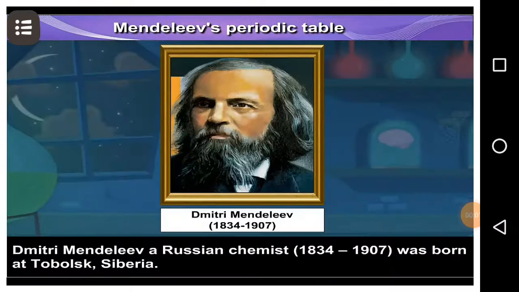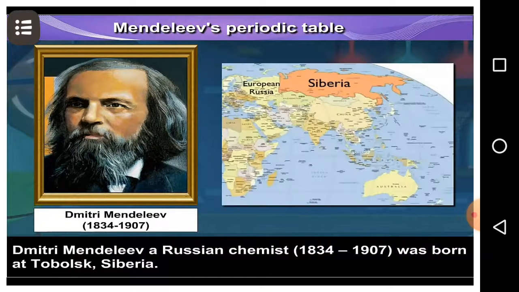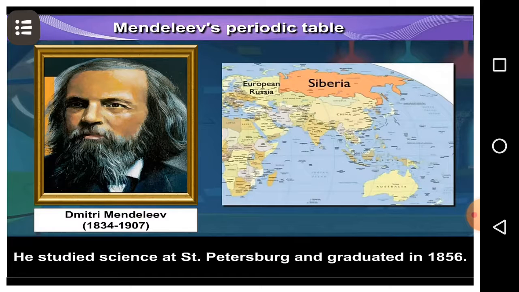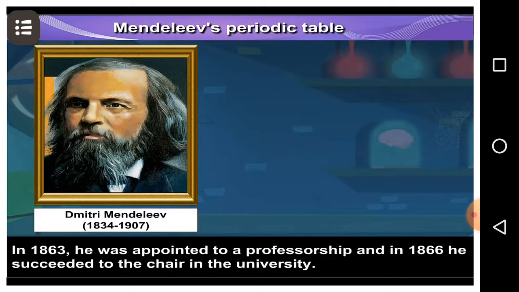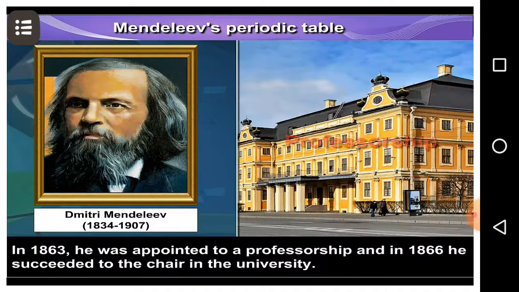Dmitry Mendeleev, a Russian chemist, 1834 to 1907, was born at Tobolsk, Siberia. He studied science at St. Petersburg and graduated in 1856. In 1863, he was appointed to a professorship, and in 1866, he succeeded to the chair in the university.